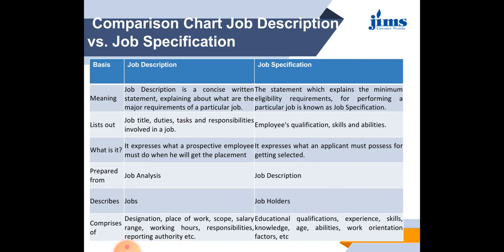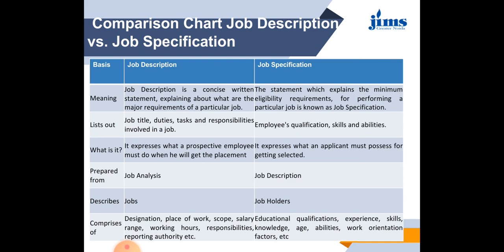Now we will discuss the comparison between the job description and job specification. As we already discussed, both job description and job specification are essential parts of job analysis. Job description is mainly related to the job, while the job specification is related to the employee specification. So now we will discuss one by one what is the difference between the job specification and job description. We will discuss this on various bases, how job description is different from job specification.